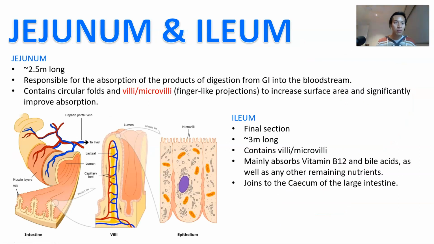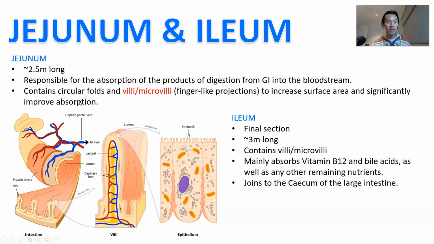After that, the jejunum is about 2.5 meters long, responsible for the absorption of the products of digestion from the GI into the bloodstream. So now most of your stuff is going to be in a liquid form. Most of it's going to be broken down into little small bits and pieces, and it's ready to be absorbed into the bloodstream to provide nutrients for the rest of the body.